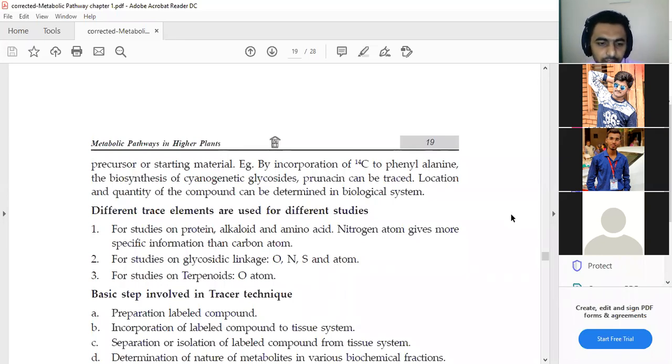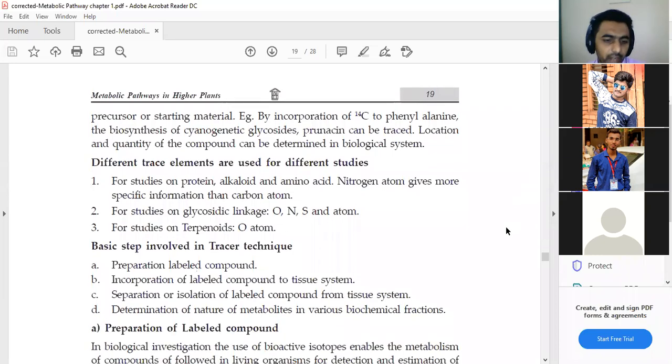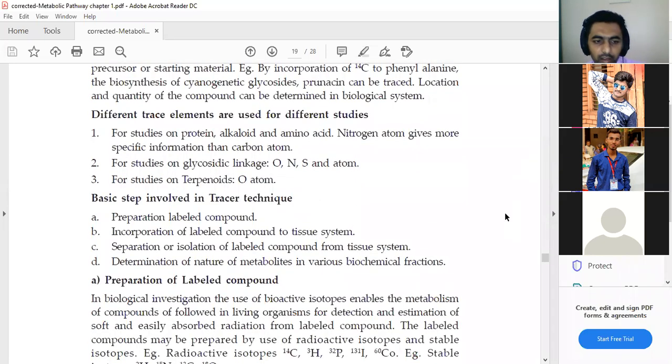Second, we can study the glycosidal linkage, which can be linked with oxygen, nitrogen, and sulfur atoms, as well as terpenoids, that is the oxygen atoms. If you see the steps involved in the tracer technique, there are 4 steps.